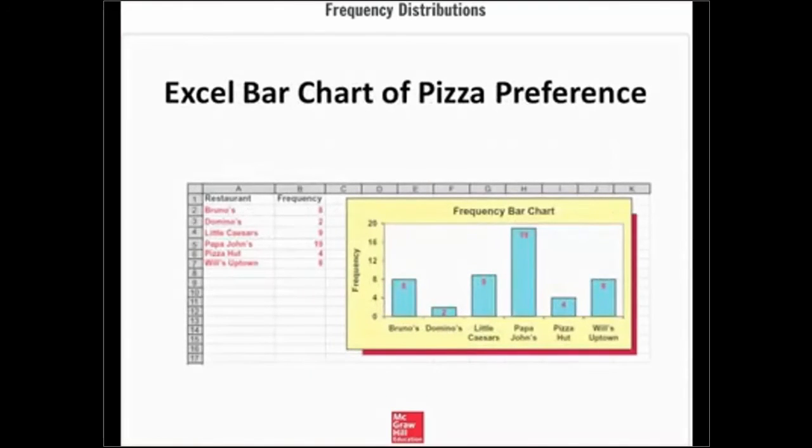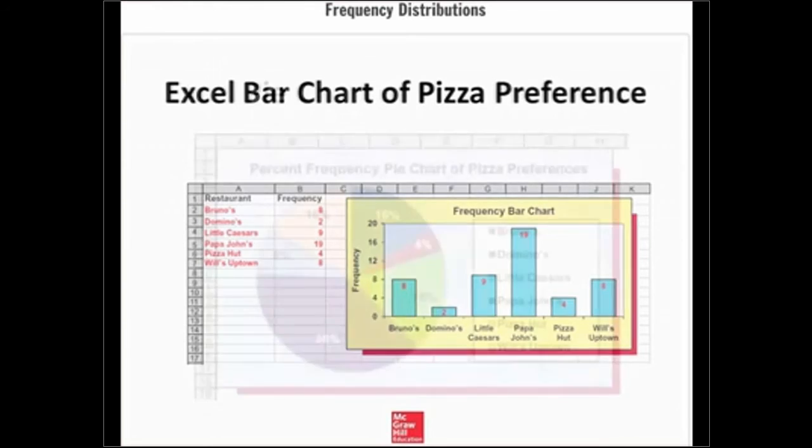This screen shows an Excel bar chart of the pizza preference data. On the horizontal axis, we have placed a label for each brand, while the vertical axis measures frequency. To construct the bar chart, Excel draws a bar of fixed width corresponding to each class label. Each bar is drawn so that its height equals the frequency corresponding to its label. Because the height of each bar is a frequency, we refer to this chart as a frequency bar chart.